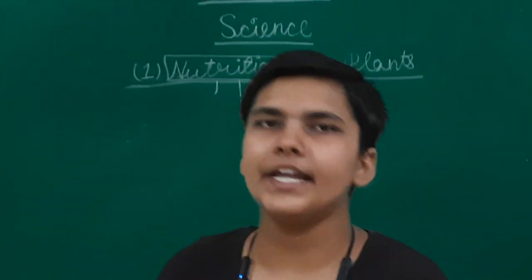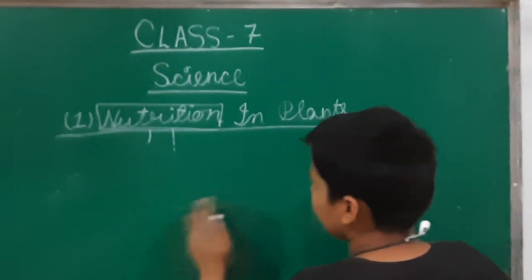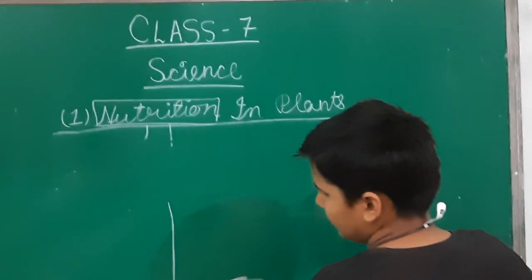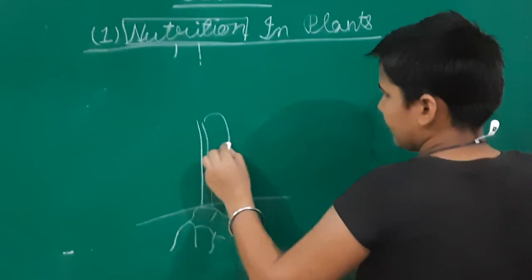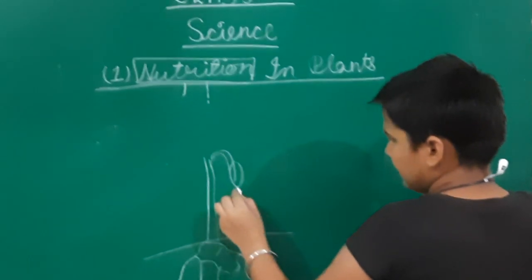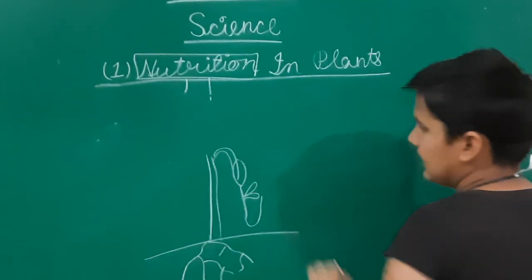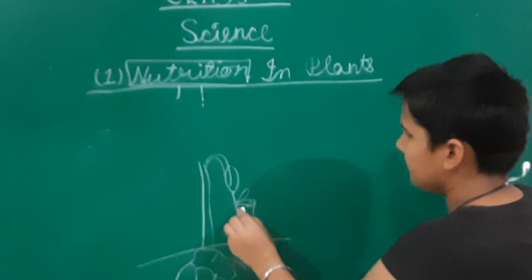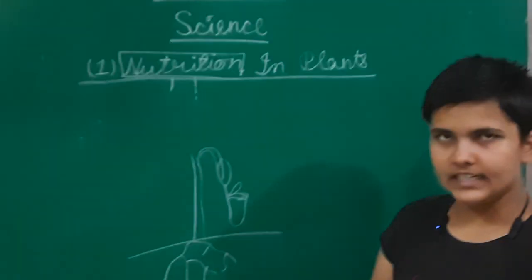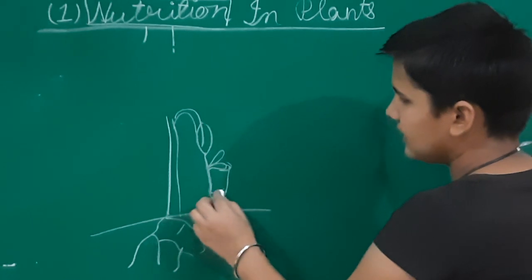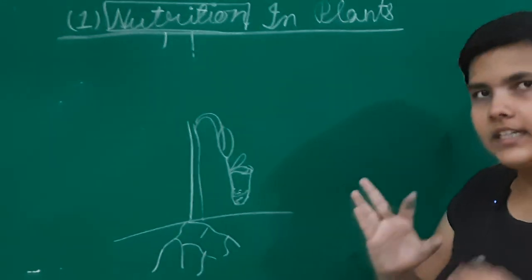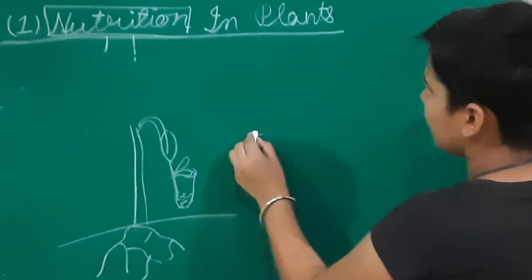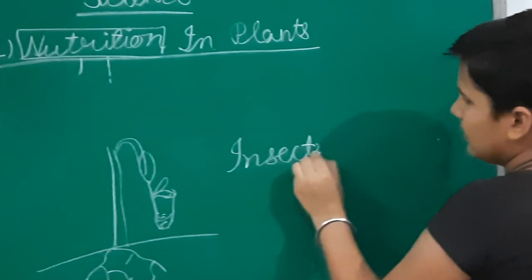Now there is a new case. Have you seen plants which eat animals? Let's understand it by an example. You might not have seen this plant, but it is given in your textbook. A pitcher plant. Its leaves are like this, and here is a pitcher. Great. So this plant traps some insects and then digests them using the juices present in the pitcher. These types of plants which eat insects are called insectivorous plants.